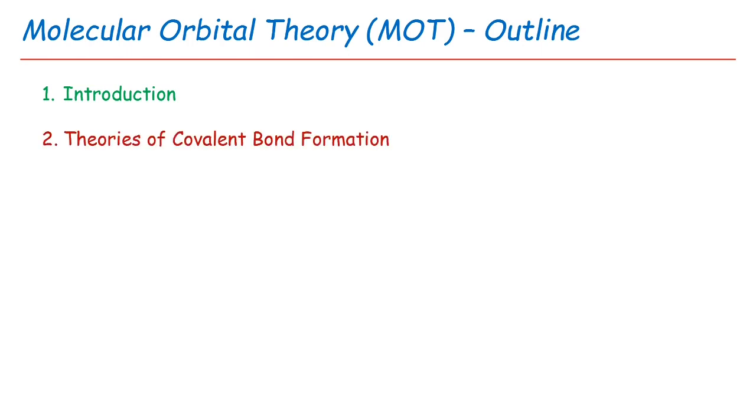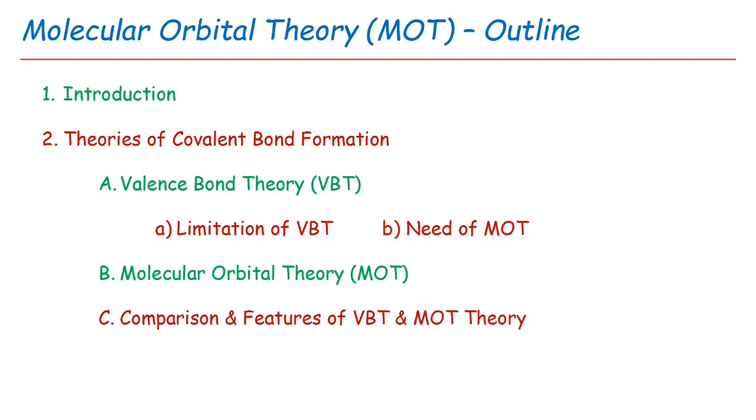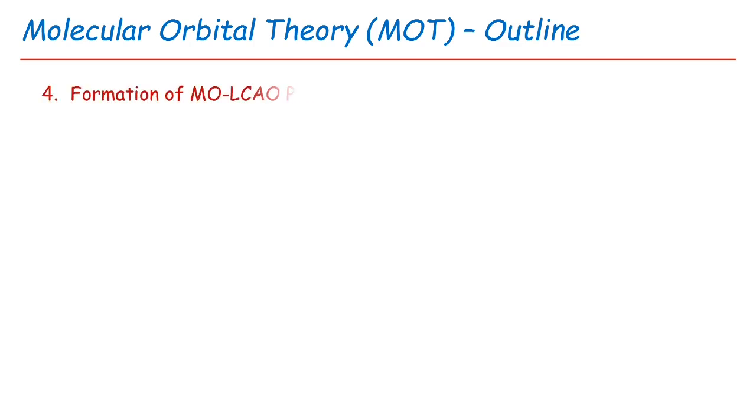Second one is theories of covalent bond formation, including valence bond theory, also called VBT, limitations of VBT, and need of molecular orbital theory. After that, we see the molecular orbital theory in detail. Next one is comparison and features of valence bond theory and molecular orbital theory. Third point is rules for the linear combination of atomic orbitals, also called the LCAO principle. After that, we see the formation of molecular orbital by using the linear combination of atomic orbitals principle,